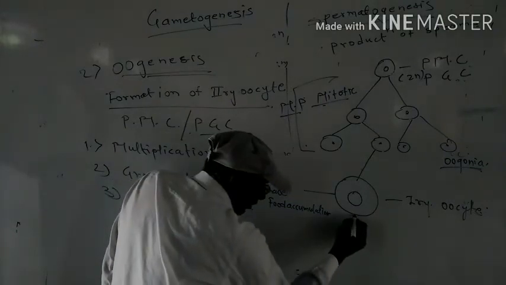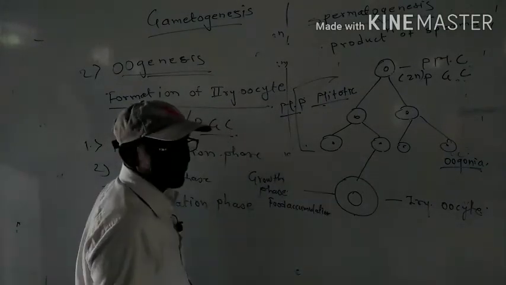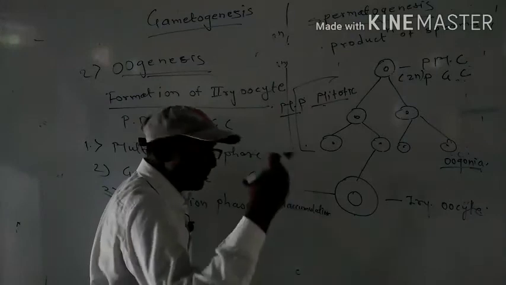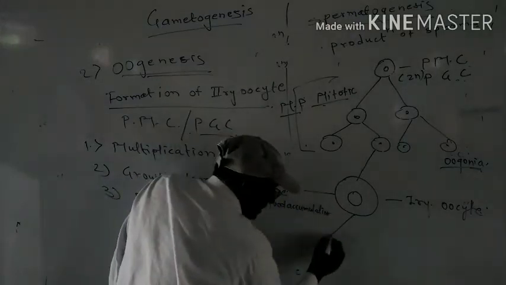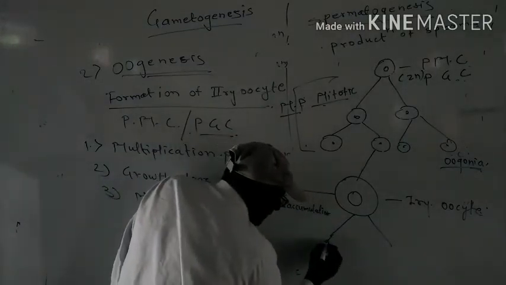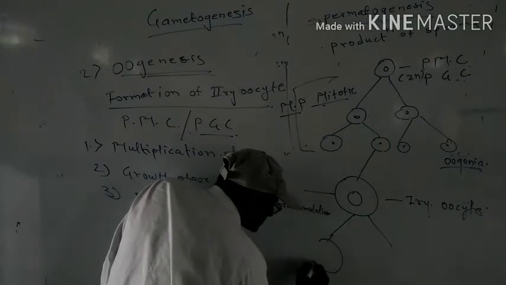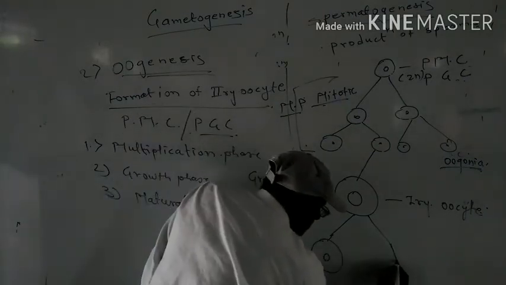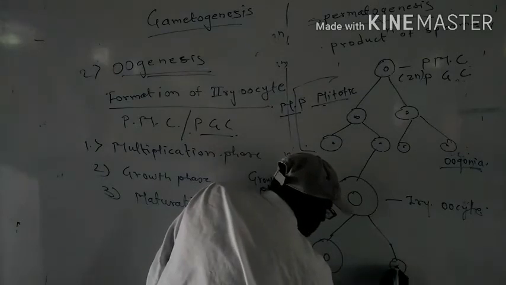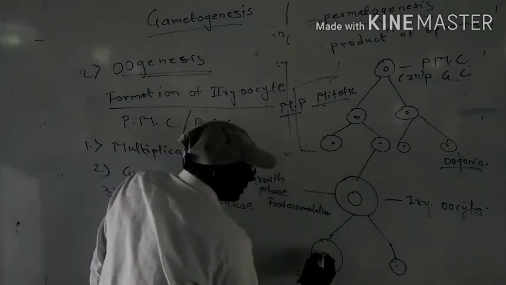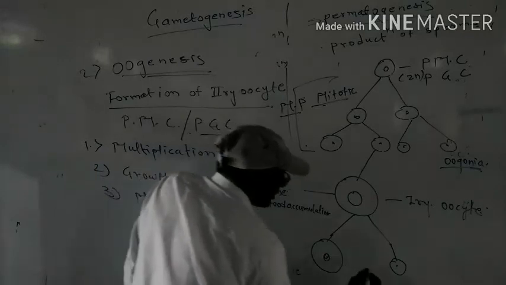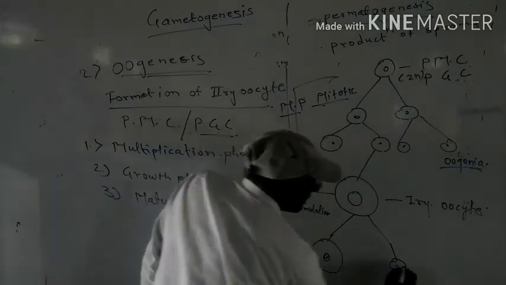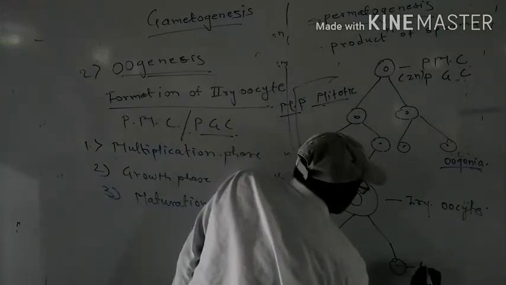In the third step, what happens? Meiotic division takes place. First of all, meiosis first happens. In meiosis first, two unequal cells are formed, and this is the first polar body.